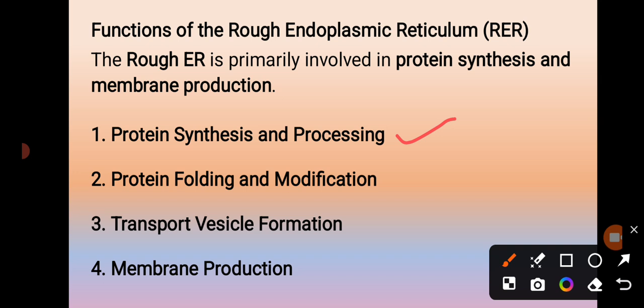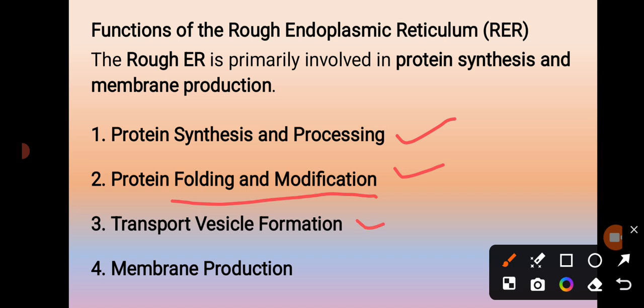Clear? Then protein folding and modification. Here, a polypeptide chain grows from a bound ribosome. It enters the endoplasmic reticulum lumen, where it folds into its functional shape. Many secreted proteins become glycoproteins, that is, proteins with carbohydrate chains, which are attached by enzymes in the endoplasmic reticulum. This mainly occurs in protein folding and modification.